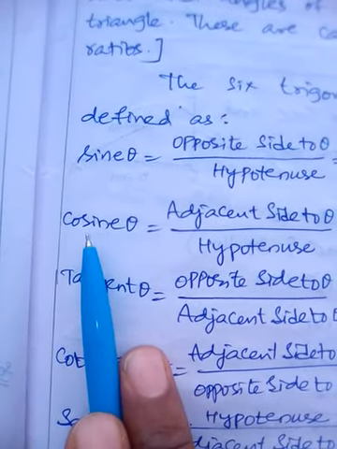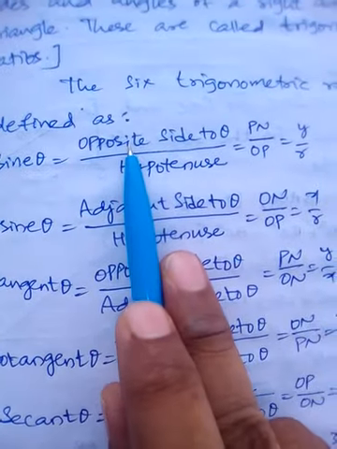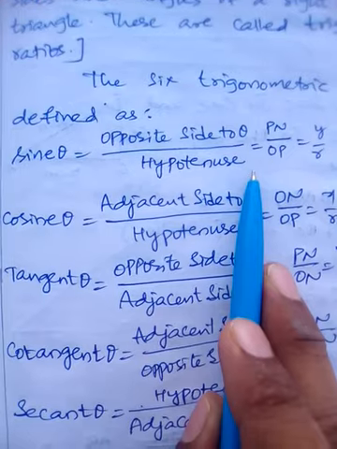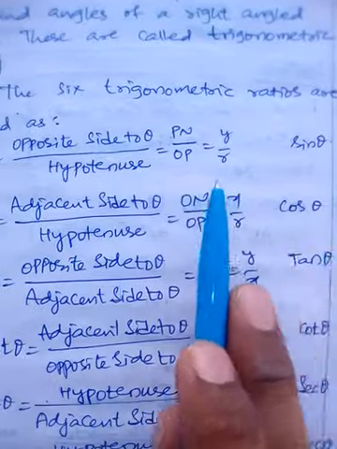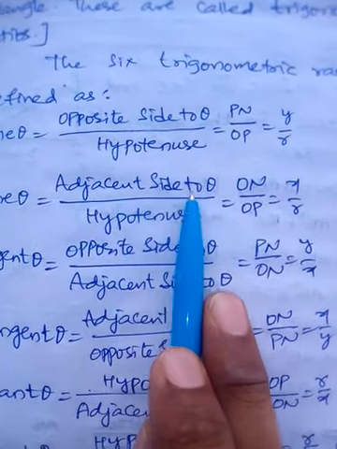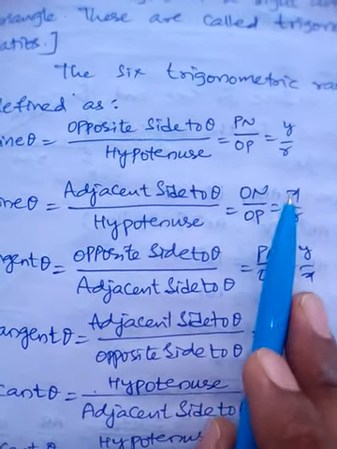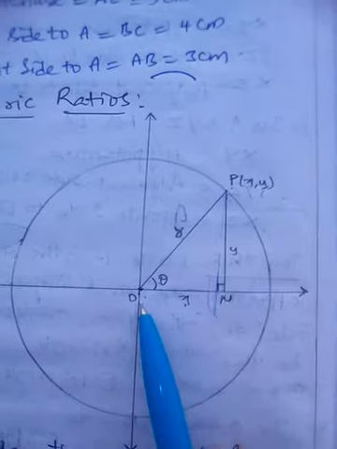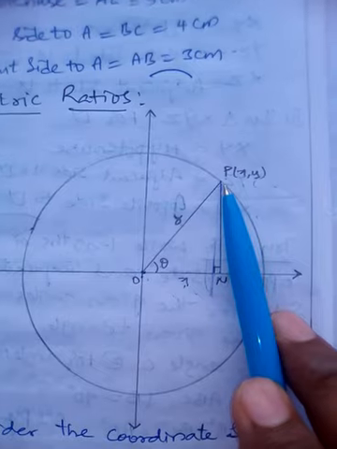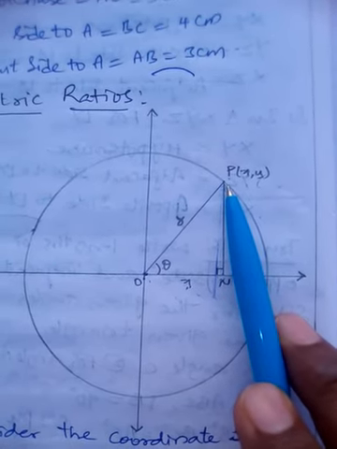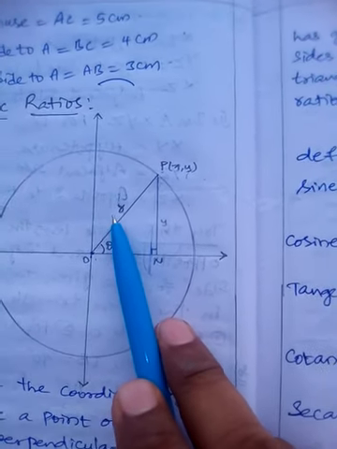Similarly, we can define another ratio. Six ratios I told you. This is the first ratio, opposite side to theta by hypotenuse, named as sine theta. Now the second ratio is adjacent side to theta by hypotenuse, meaning x by r. In the diagram, ON is the adjacent side, and OP, the radius of the circle, is the hypotenuse. So x by r is defined like this.